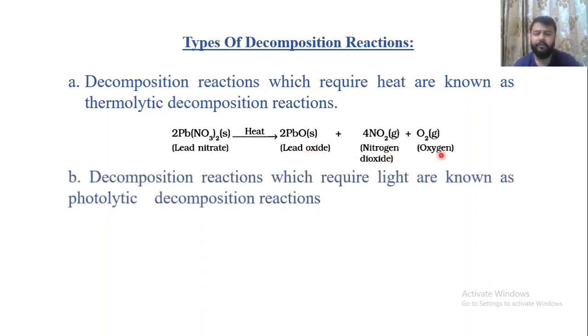Then we have photolytic decomposition. Photo means light, lytic means decomposition. When we decompose a complex substance into its constituent particles with the help of light, this decomposition is known as photolytic decomposition. For example, AgCl, silver chloride, which is solid, when decomposed converts into solid silver and chlorine gas. You can correlate this with the caution symbols on some bottles that say keep away from sunlight, or with some bottles being brown in color.